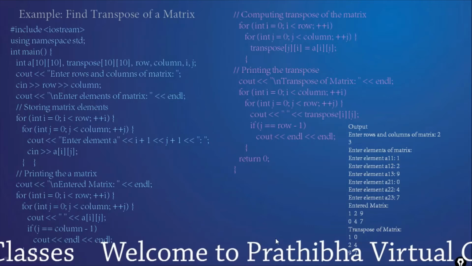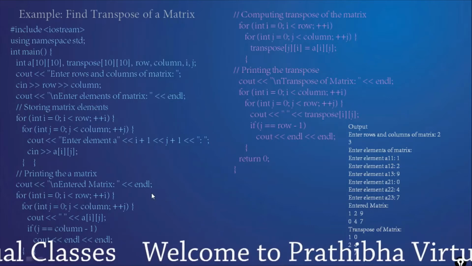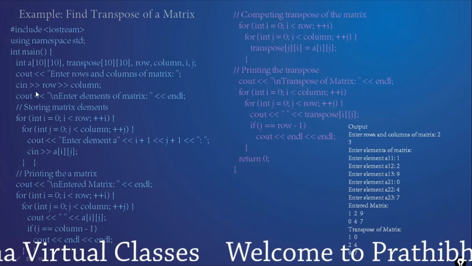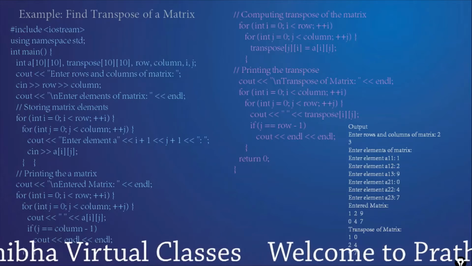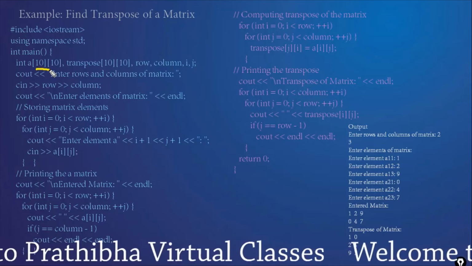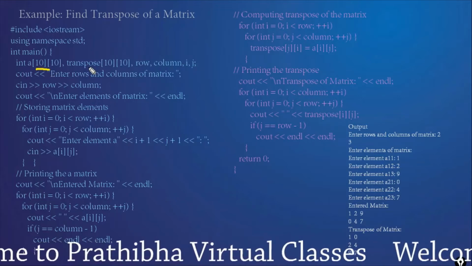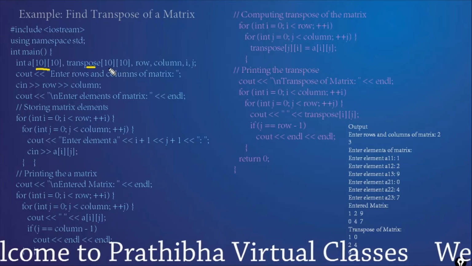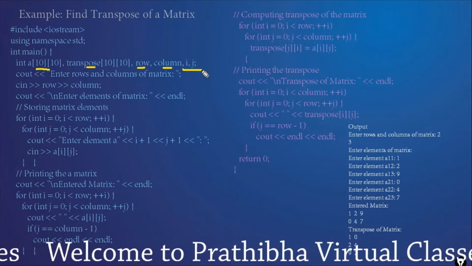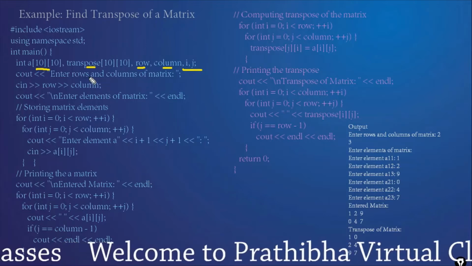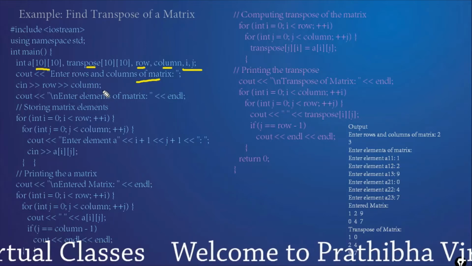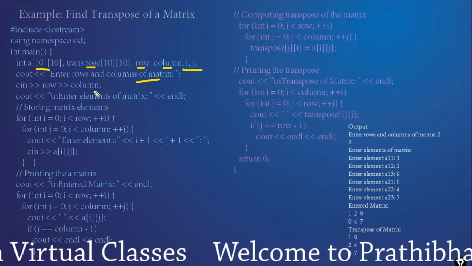And next is the transpose of the matrix. Transpose means changing the rows into columns. Here we declare the variable A, which can take up to 10 rows and 10 columns, and another matrix, the transpose, also 10 rows and columns. i and j are the looping variables. Enter the rows and columns of the matrix, how many rows and how many columns you need.